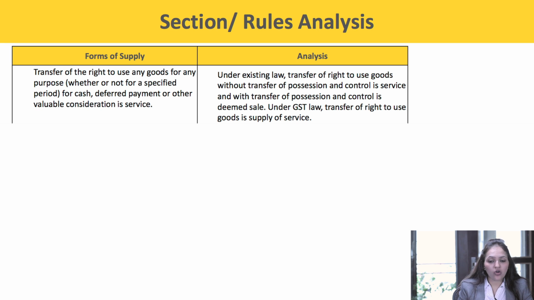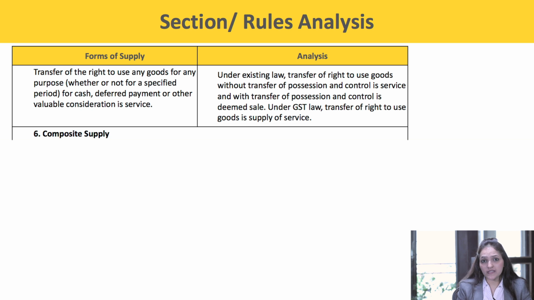Under the existing law, transfer of the right to use goods without the transfer of possession and control is a service, and with the transfer of possession and control is a sale. But under GST, it would be considered as supply of service only.